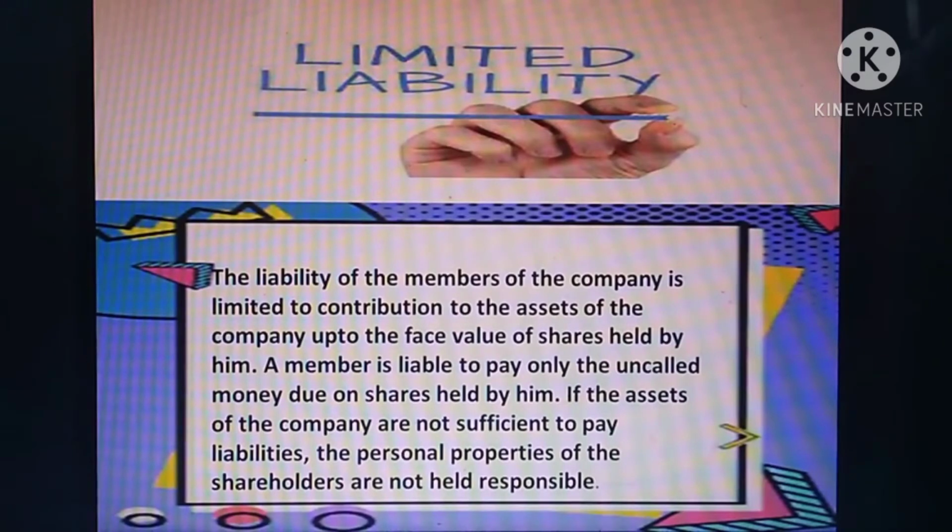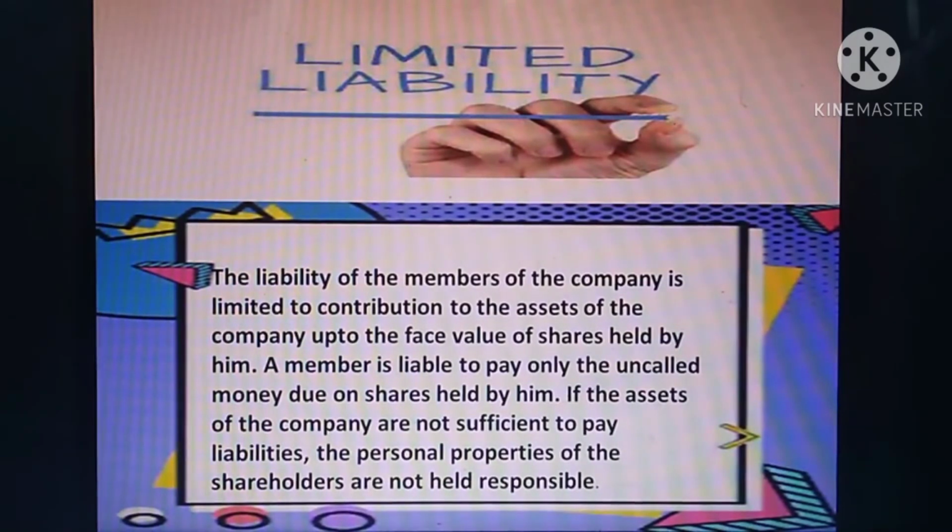So this 1 lakh capital is divided into small units. For example, they divide this 1 lakh into 10,000 shares. Each share value is 10 rupees. 10,000 into 10, you are getting 1 lakh rupees from the public. So the capital of the company is divided into small units.